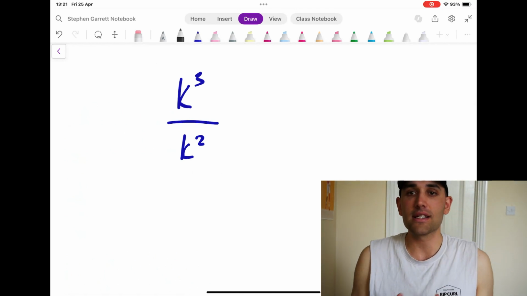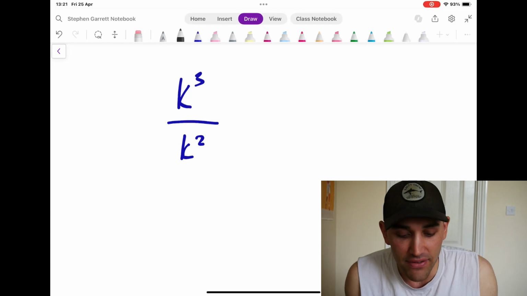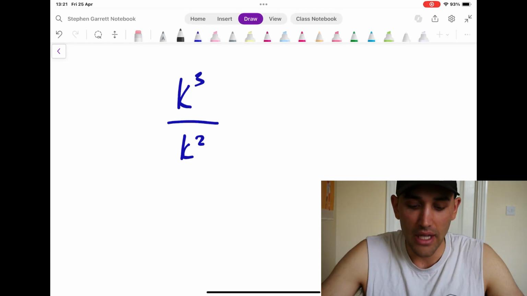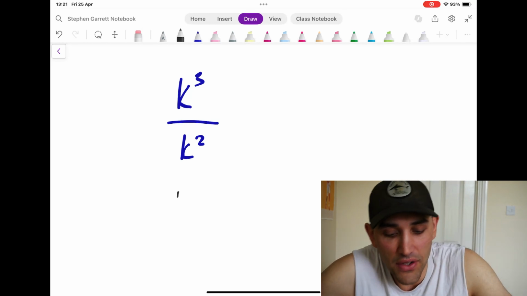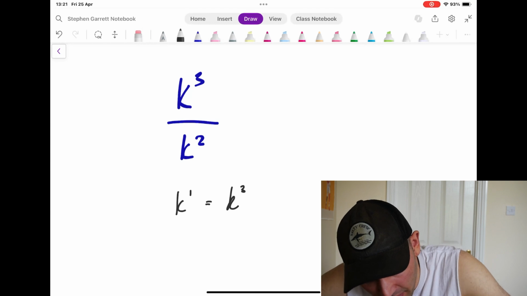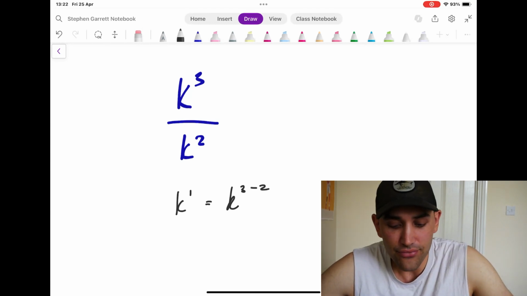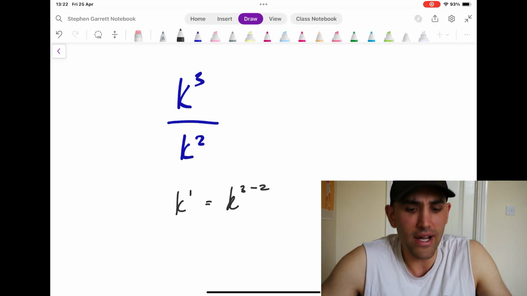When we divide some powers, okay, we're doing the opposite. We're going to look at why this rule applies. So the actual answer is going to be k to the power 1. That 1 is coming from k^(3 minus 2). So it's k to the power 1. We took the 2 away from the 3. But why is this the case?